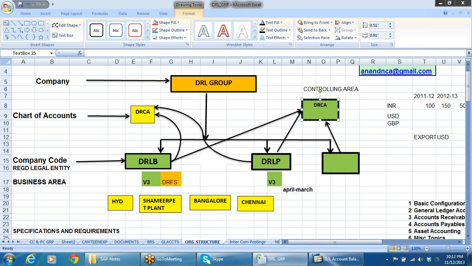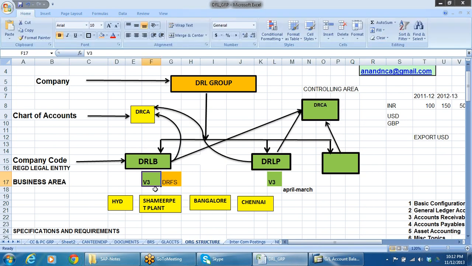When we are going to define this controlling area, one more condition is the fiscal year variant. Fiscal year variant V3 is April to March. Say for example this is K4. In case it is K4, then we cannot link up this company code to this one. The reason is the presentation will be difficult.